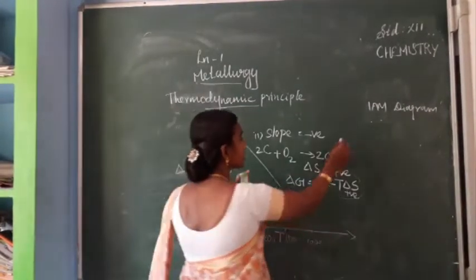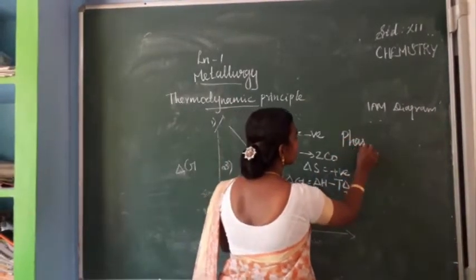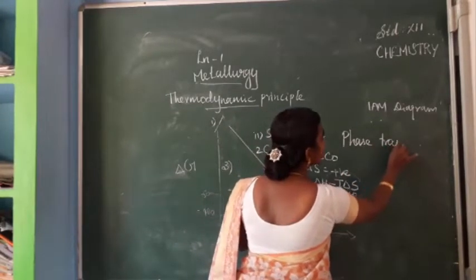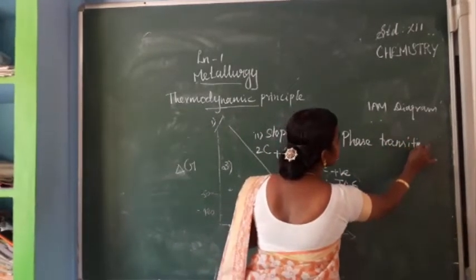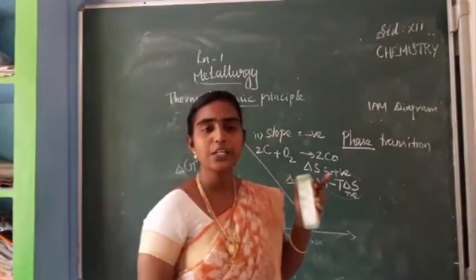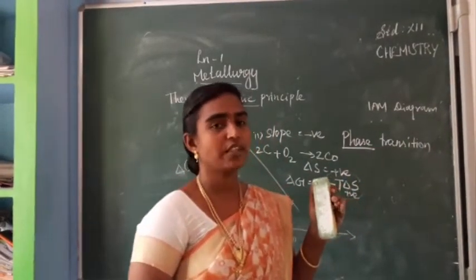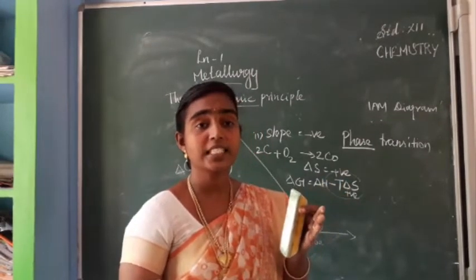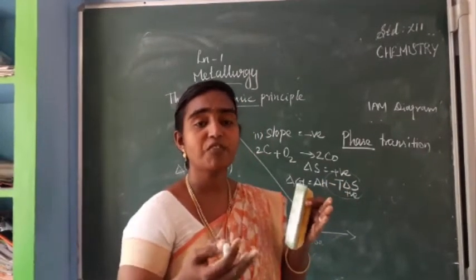What is phase transition? There are three phases: solid phase, liquid phase and gaseous phase. Melting and evaporation are examples of phase transition.